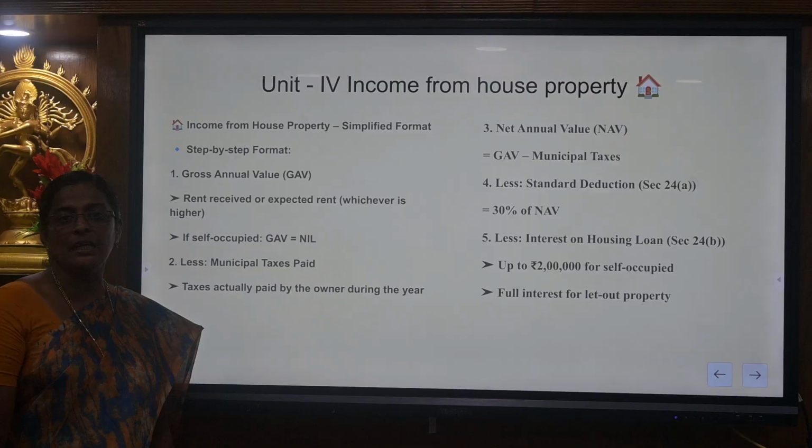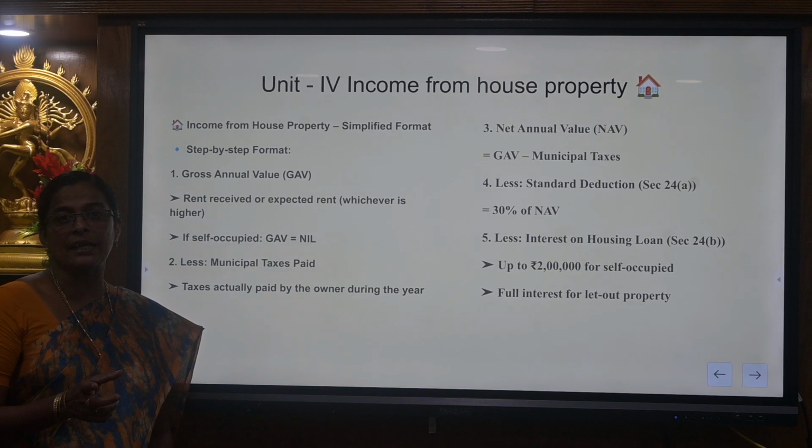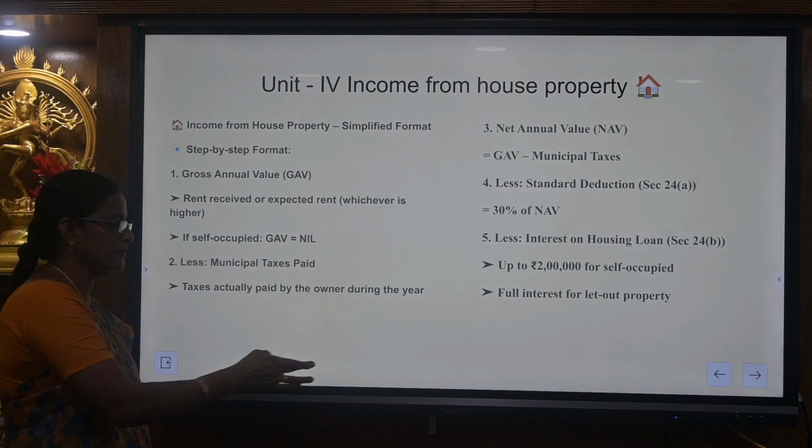And finally, the house property is analyzed on the basis of GAV and NAV. GAV is gross annual value, NAV is net annual value. From the net annual value, 30% is deducted as standard deduction, and interest on loan can be deducted. In case of self-occupied property, the NAV will be nil.